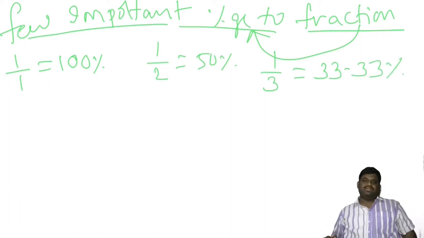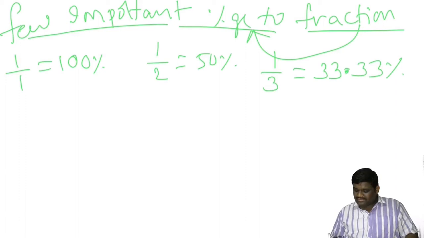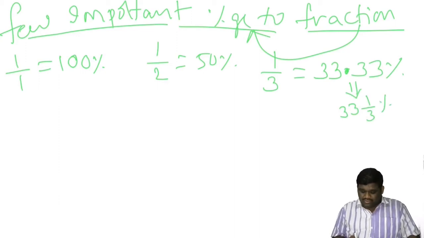How do you remember this? For 1 by 3, write 3 four times and put a decimal point after two 3s, so it is 33.33%. Or this can be written as 33 1 by 3%. Both are the same.